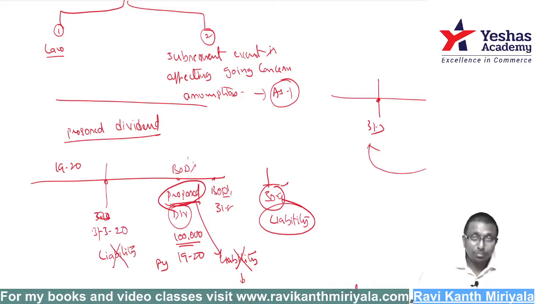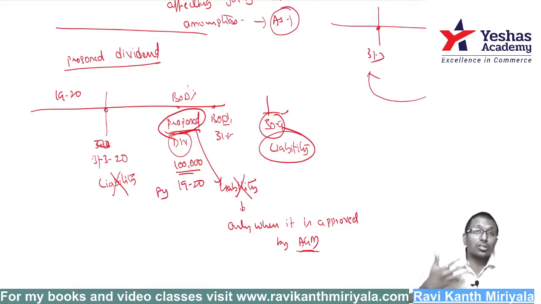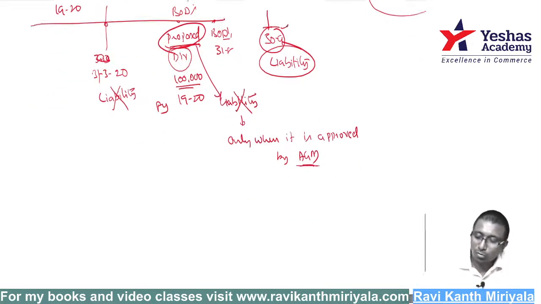Being a member of the company, can you come and ask the company to pay me my dividend? What will the company tell? Get lost first. Because who approved it? On 31st March, you don't have a right to ask the company. A member will get the right only when it is approved by the AGM, my dear. That is about your accounting standard 4 revision. There's nothing much with respect to accounting standard 4, my dear.